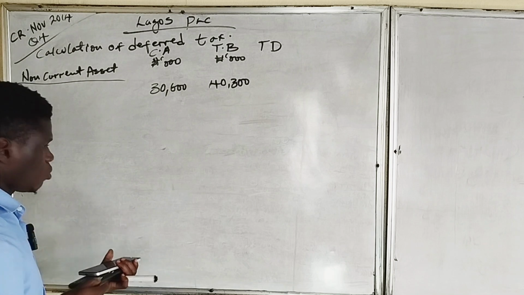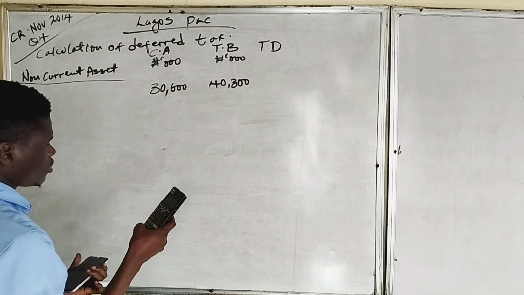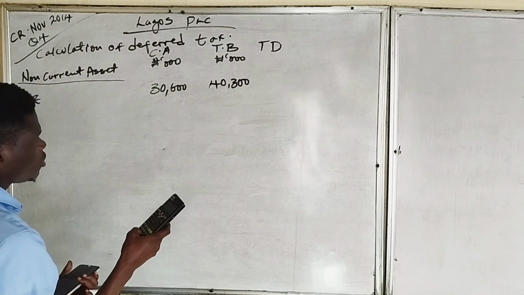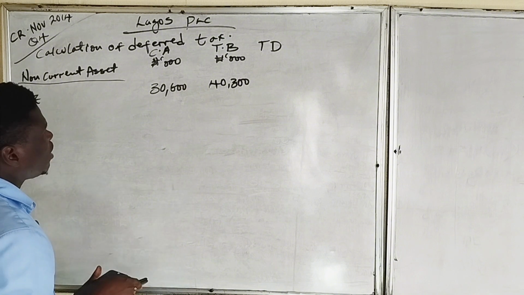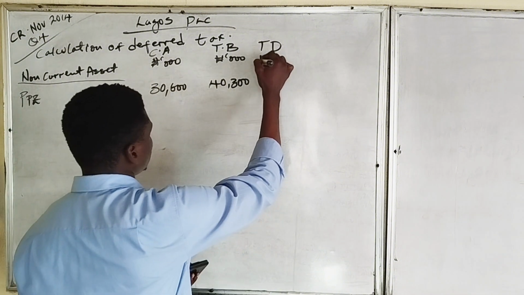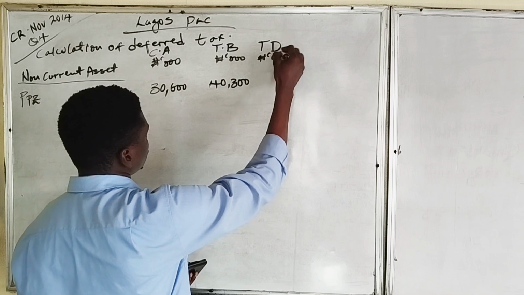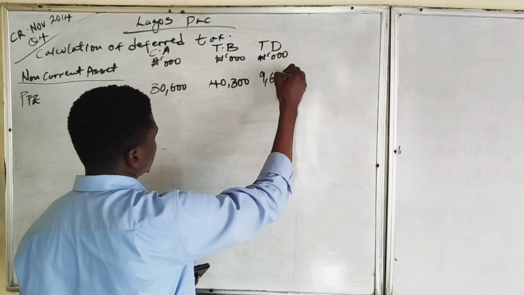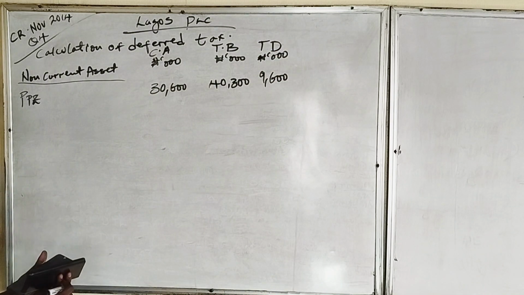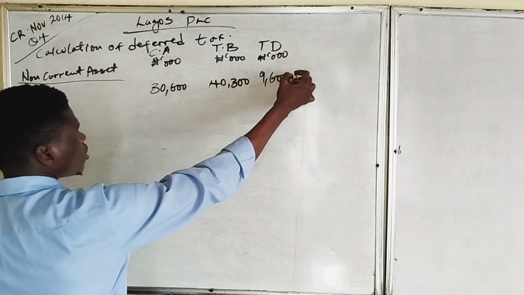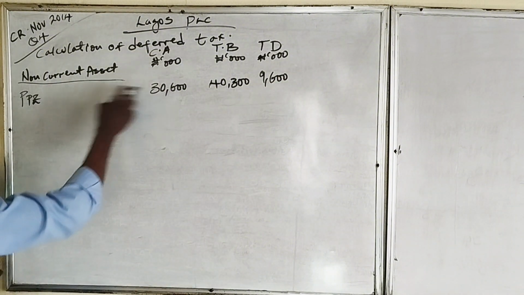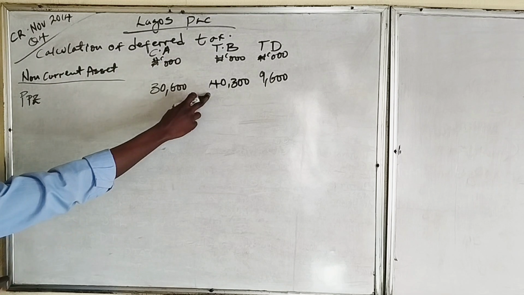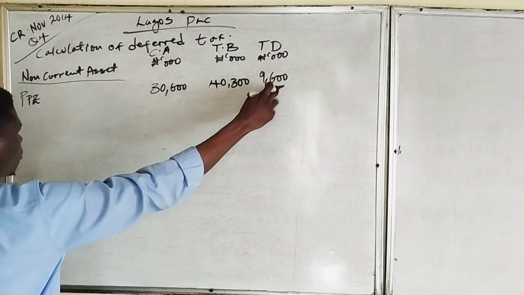The difference between the two, 40,300 less 30,600, gives 9,600. So this is a deductible temporary difference, because the carrying amount of the asset is lower than the tax base of the asset.